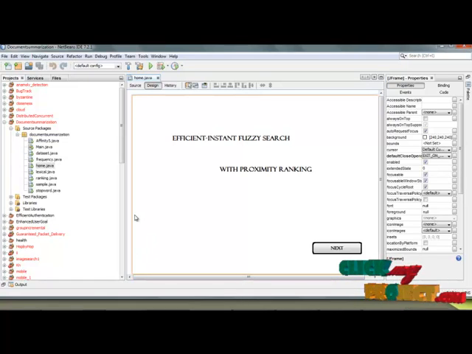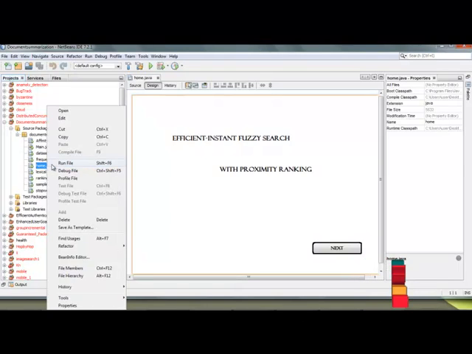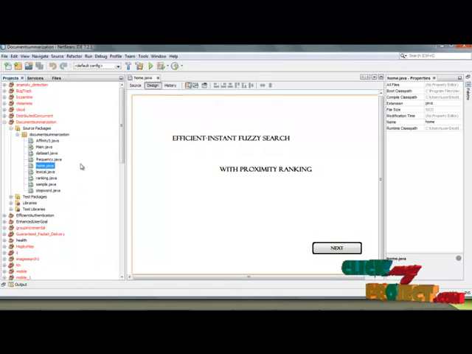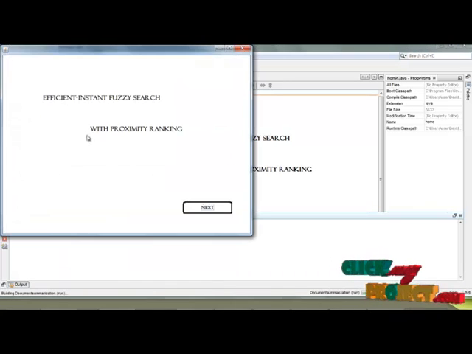Efficient instant fuzzy search. So first choose the home form and just right click in the home form and select the run file option. So wait for a while and our form is going to execute. So this is the home page of our process. Simply click the next button.